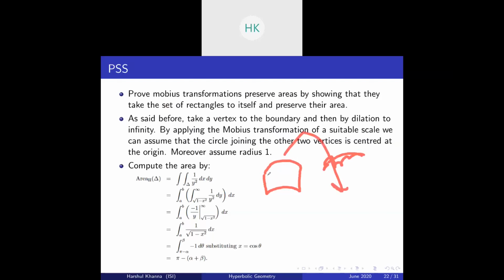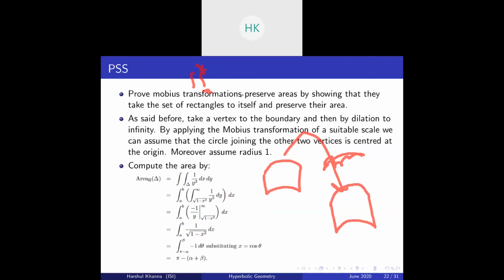Now, we know clines map to clines. So these semicircular arcs will map to semicircular arcs or lines. So essentially, it will again be a rectangle. You can work out the small details that are left to fill in to prove that Mobius transformations map the set of rectangles to itself. You can apply the definition to show that it preserves the area of rectangles by double integrating from x1 to x2, y1 to y2, of 1 by the imaginary part of z whole square dz.